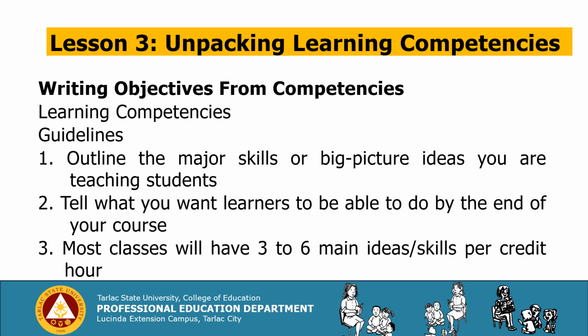Here are the guidelines for writing objectives from competencies. Number 1, outline the major skills or big picture ideas you are teaching students. Number 2, tell what you want learners to be able to do by the end of your course. Most classes will have 3 to 6 main idea skills per credit hour.